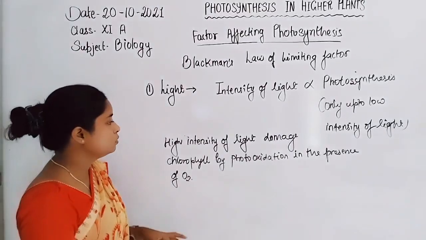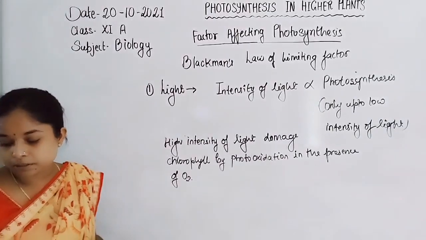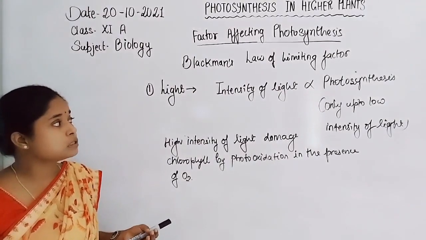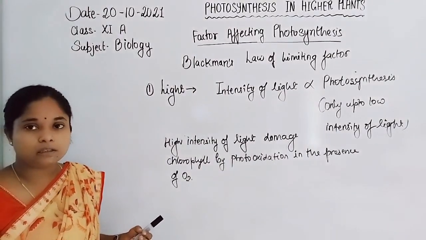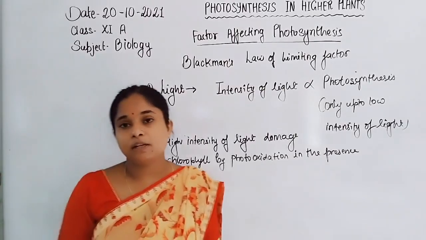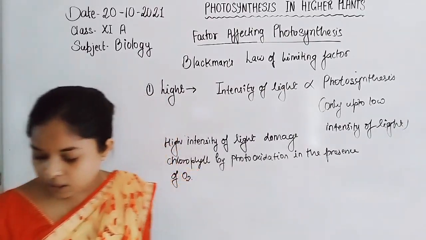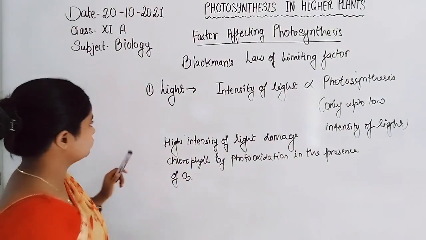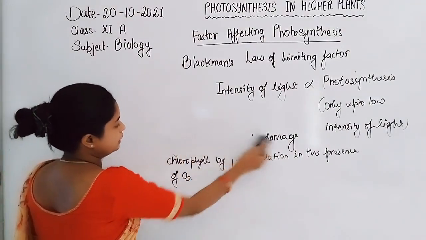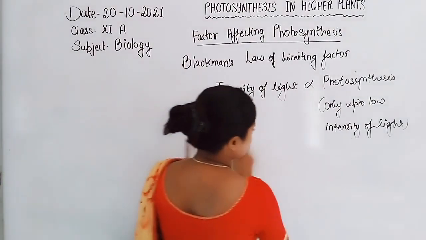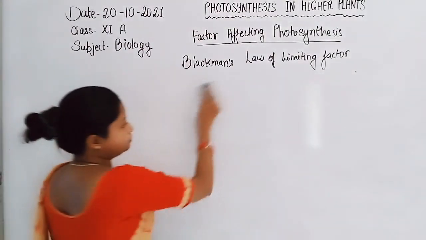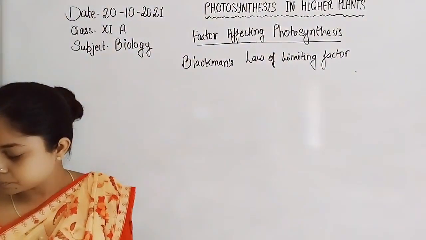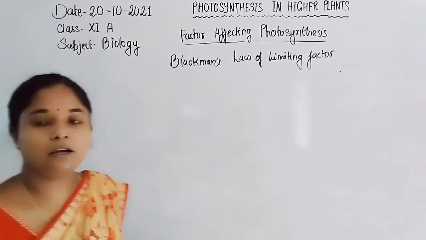Now let us discuss another limiting factor that also limits the photosynthesis process, like intensity of light. Not only the intensity of light determines the photosynthesis process; the second factor is temperature.